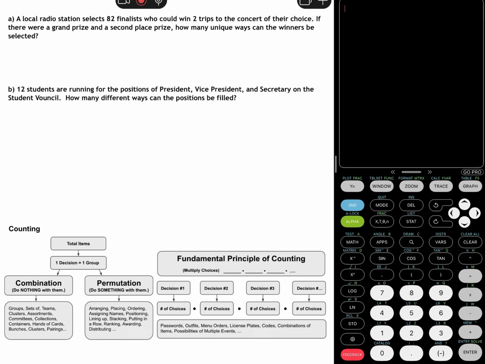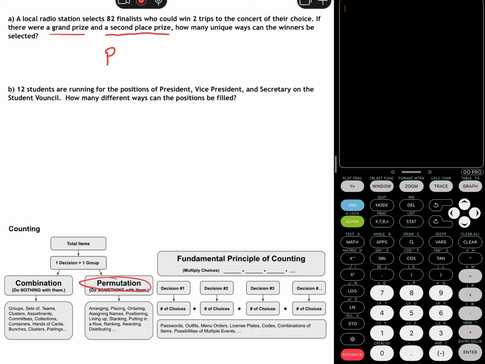We have a radio station. It's got 82 finalists trying to win 2 trips to the concert of their choice. There's a grand prize and a second place prize. That phrasing means there's a first place, grand prize, and a second place prize, so there are differences between first and second. Everybody's coming out of those 82, which is why this is considered a permutation. So I'm going to put a big P here because the order in which they're selected matters.